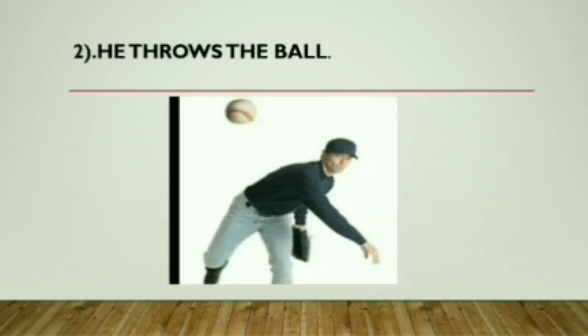Another example, he throws ball. Throw shows link of subject with object. He is subject, ball is an object. Throw is passing over from he to ball.